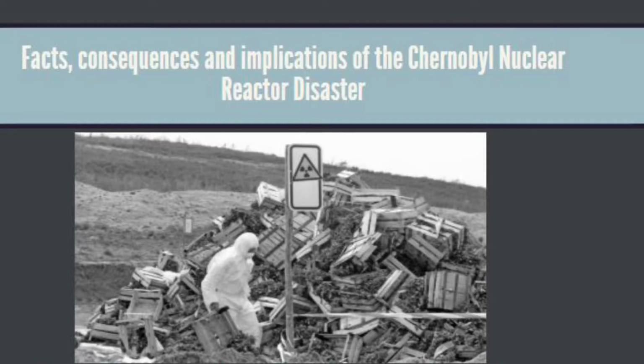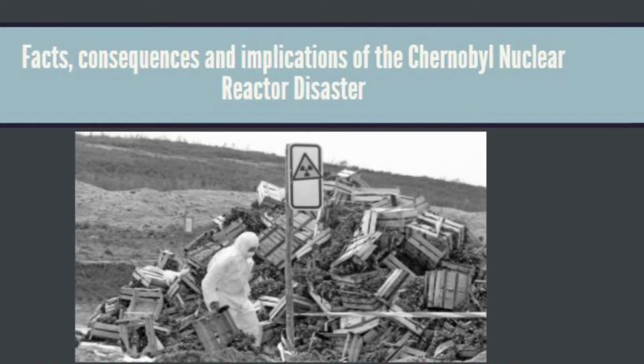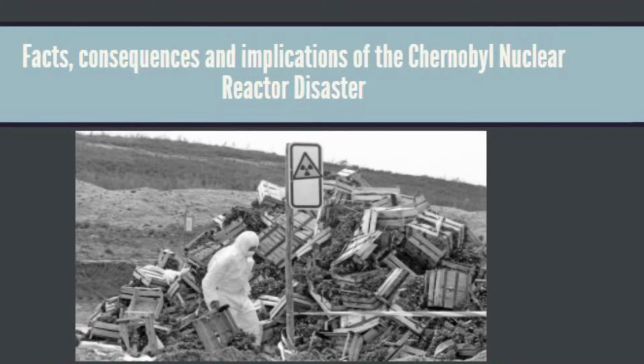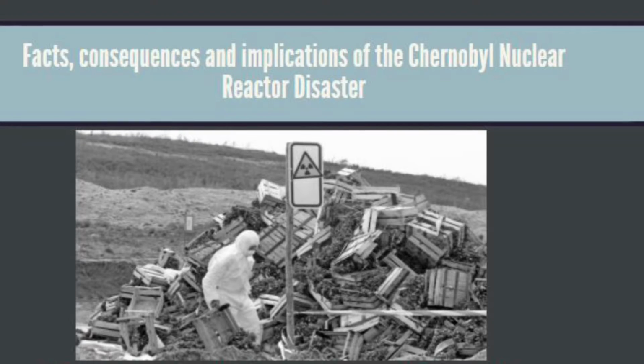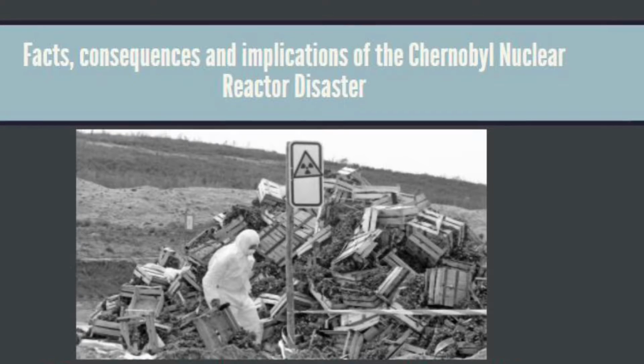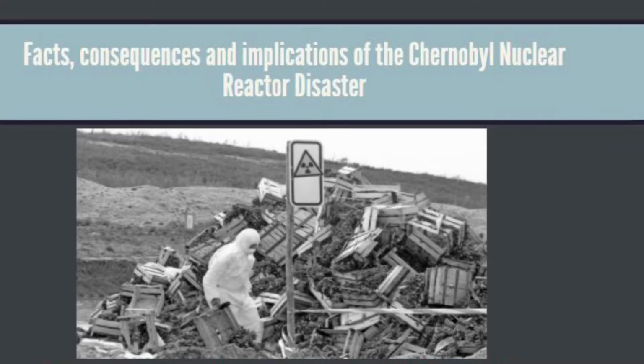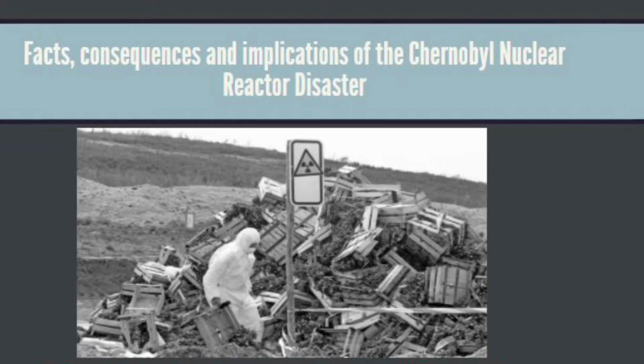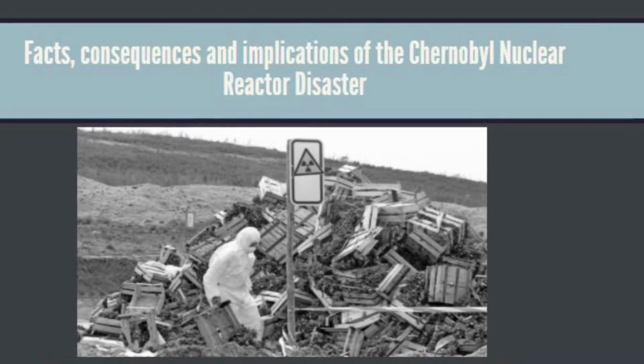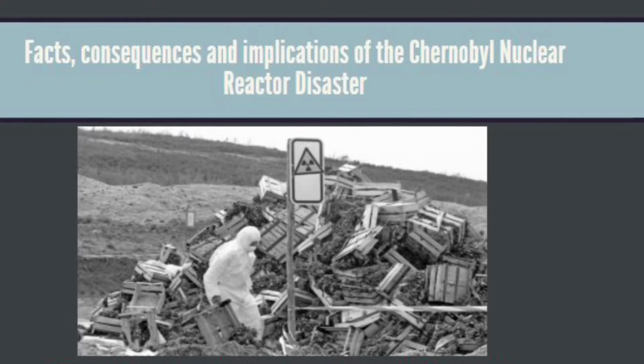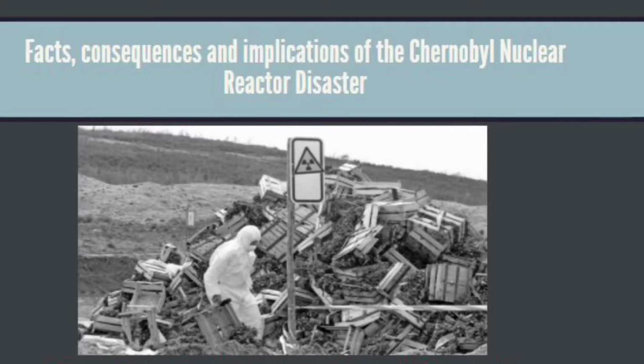Days after, helicopters threw a mist of sand, boron, and lead. This was useful to absorb the neutrons and gamma rays. A bunker was constructed to stop the radiation. The people that helped in the construction weren't harmed by the radiation at first, but they eventually died. Some of them couldn't return to their homes and families.